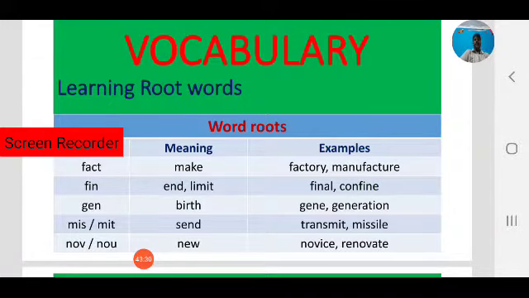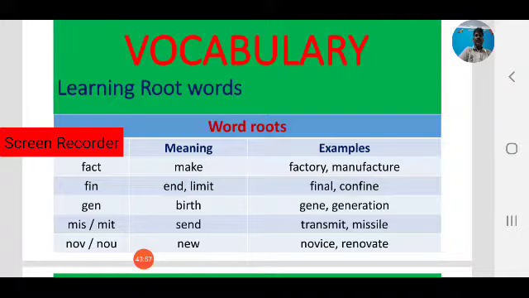Next one is gen, that is another Latin root. Gen means birth. Gene, generation, genesis. So gen is a Latin root. Next one is miss or mit.